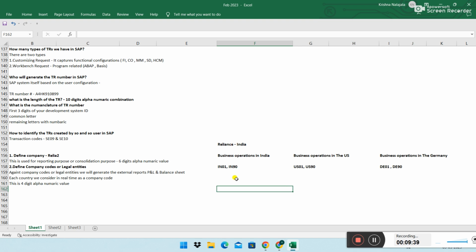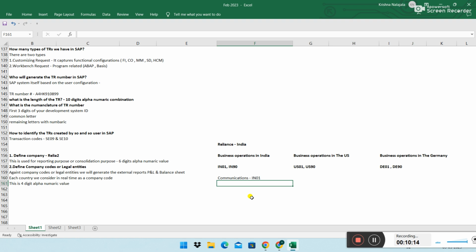Let's say Reliance. In this case, only you take. Why I'm telling to create two is, we have Reliance Communications, right? Reliance told us, hey, whatever Reliance communication business I have, for that communication, separately I need a legal entity, means a company code. I want to see a profit and loss account, balance sheet account, external report separately for my communication business. Then for communications, you can create it as IN01.